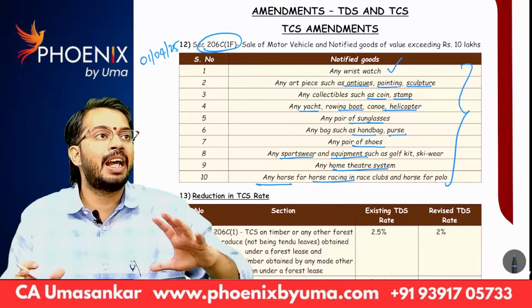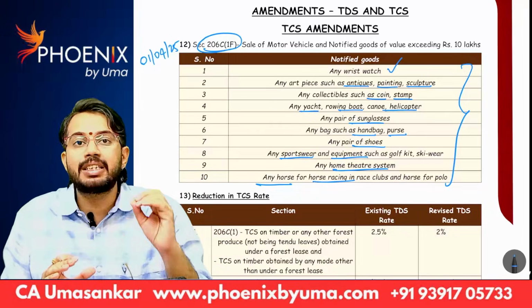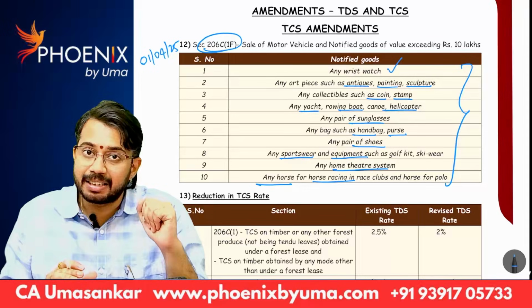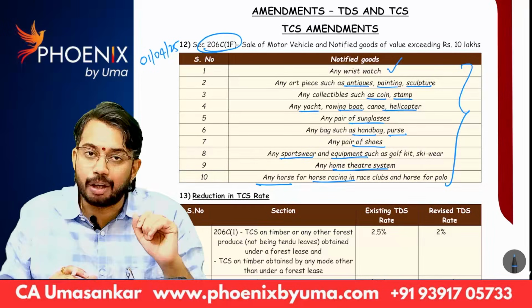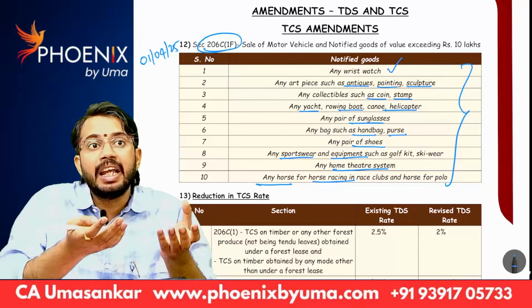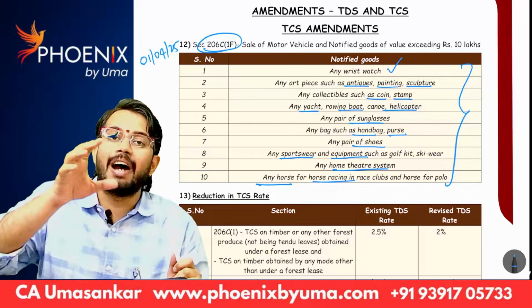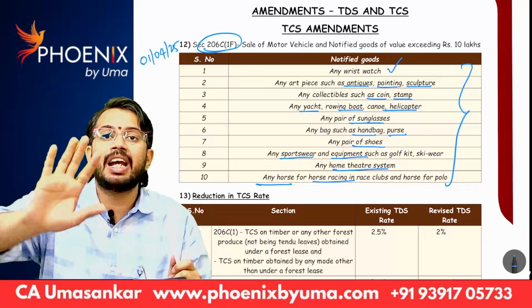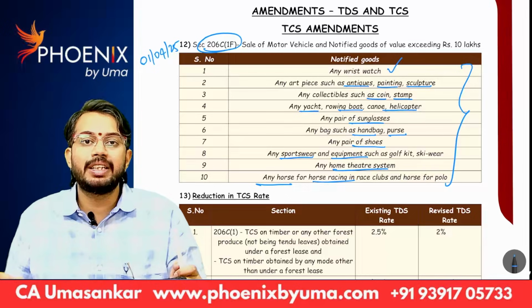That means, let's say I am buying watch, Richard Mille watch. The value of watch is 50 lakhs. Let's say I am buying Rolex watch. The value of watch is 1.5 crores. On buying watch, whoever the seller of watch is, along with value of the watch, he will additionally collect TCS at the rate of 1% under section 206C1F.